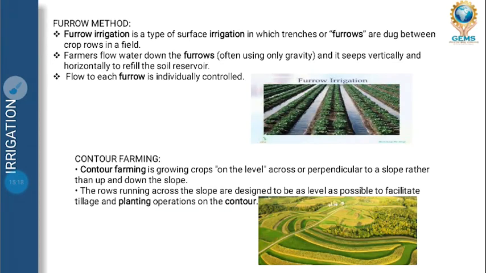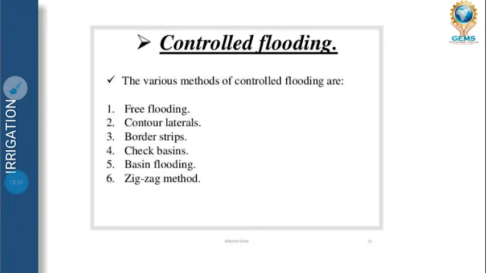Next is furrow irrigation. In furrow irrigation we make furrows, the example of furrow irrigation is potato, how we grow potato. Okay, and contour farming, the example is tea, where we work in an area perpendicular to a slope rather than down the slope. The rows running across the slope are designed to be as level as possible to facilitate the planting operation of the contour. Contour is an imaginary line where you determine the relative position. Okay, next is controlled flooding. I have already mentioned that under surface irrigation comes controlled flooding.